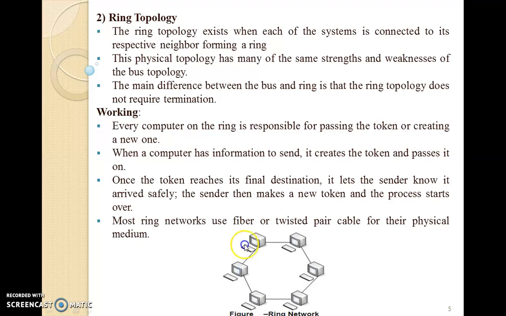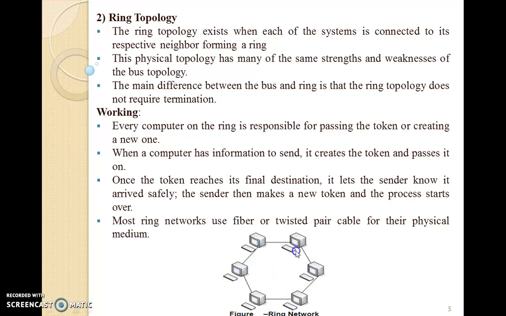How does it work? The working of a ring network is based on a token. A token is made available for sending and receiving messages. A system which wants to send data creates a token. It uses the token and lets all other systems know that it has the token, and now it is its time to send data to the rest of the systems. Until then, all those systems are in waiting mode.